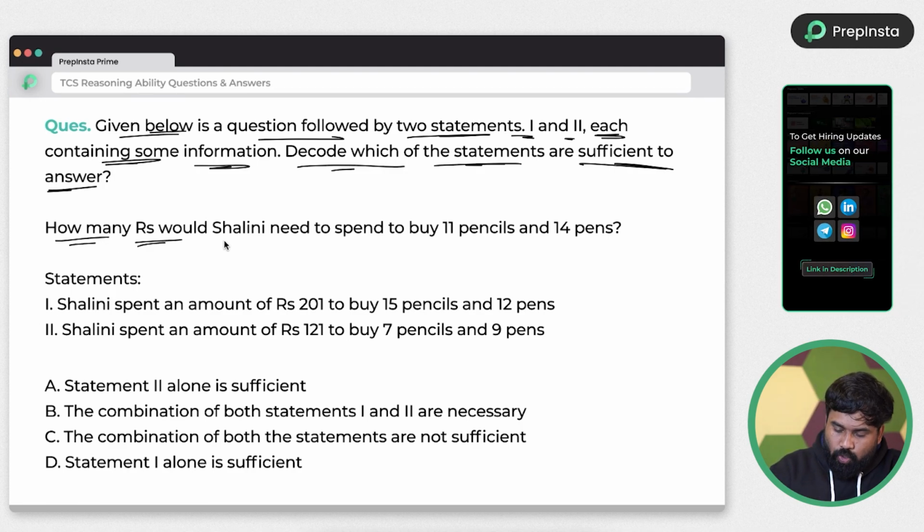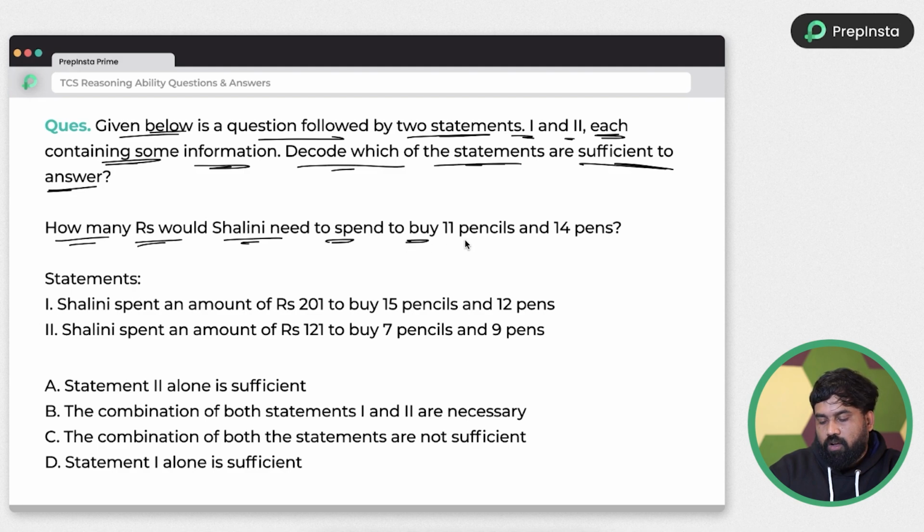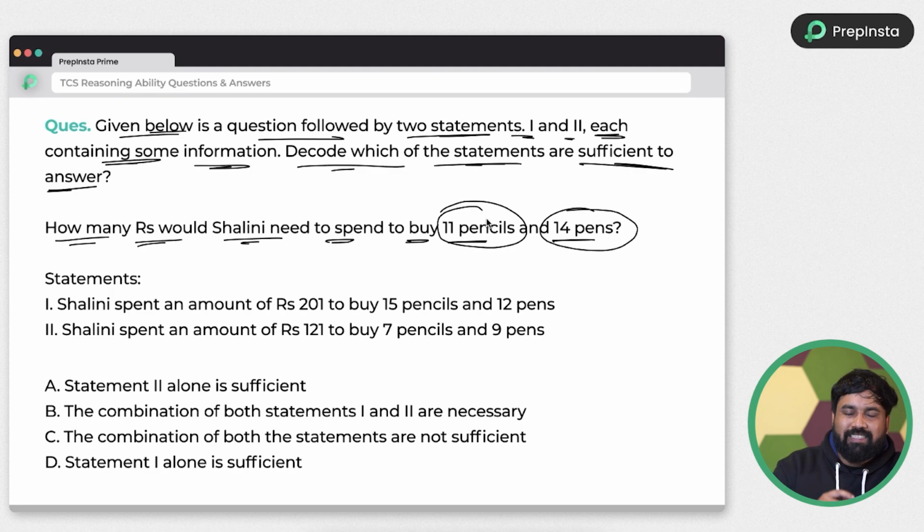How many rupees would Shalini need to spend on 11 pencils and 14 pens? Guys, in order to know about 11 pencils and 14 pens total cost, you need to know about pencil cost and pen cost, right? So you need to get values of two variables. So when you will get two variables values, when and if and only if you have a two equations, right?